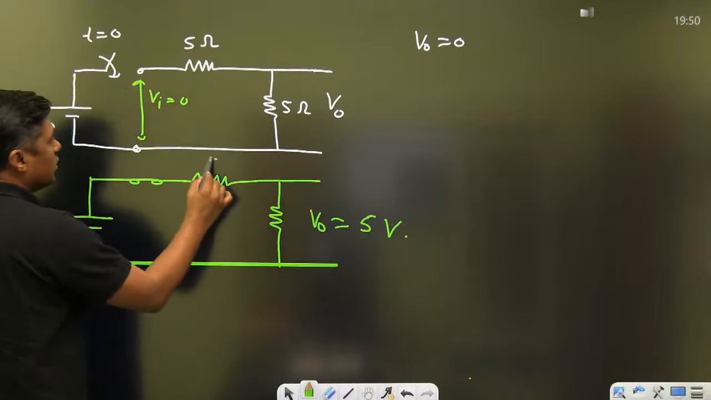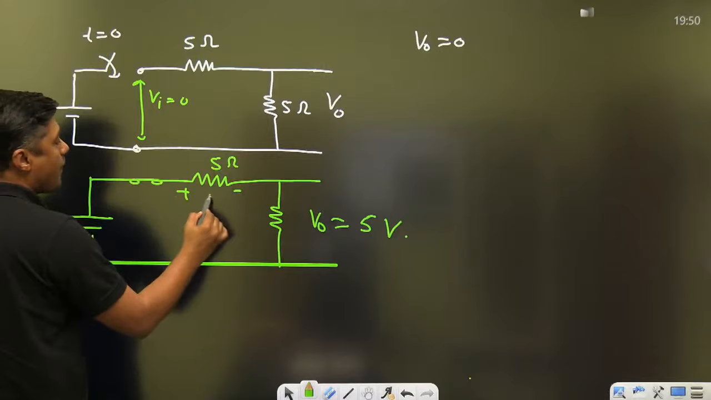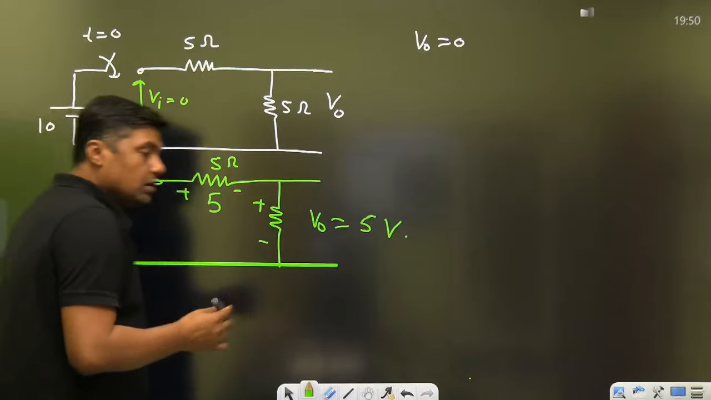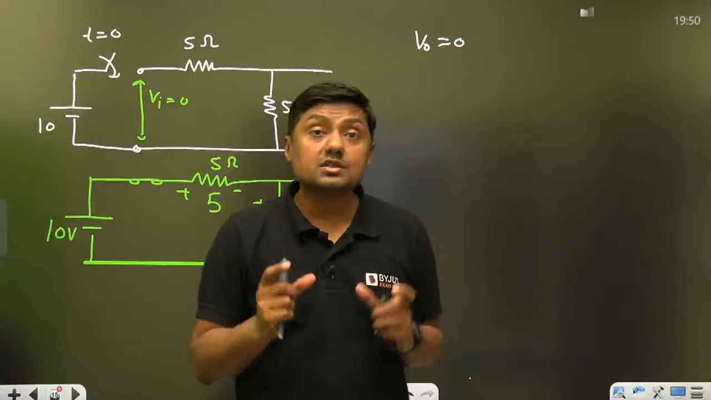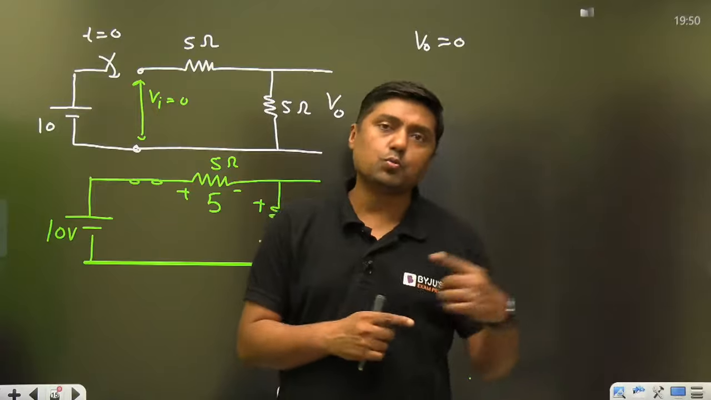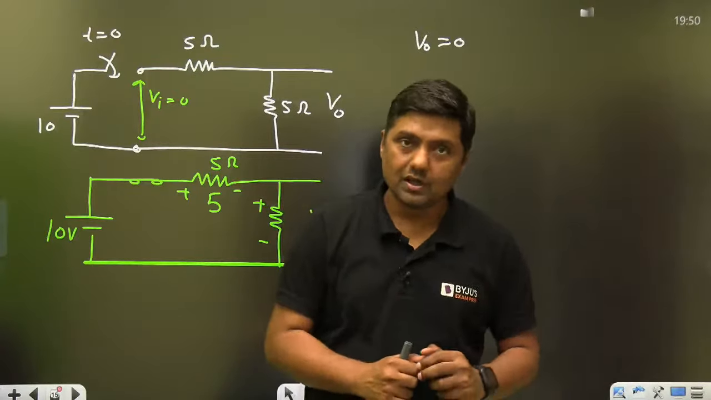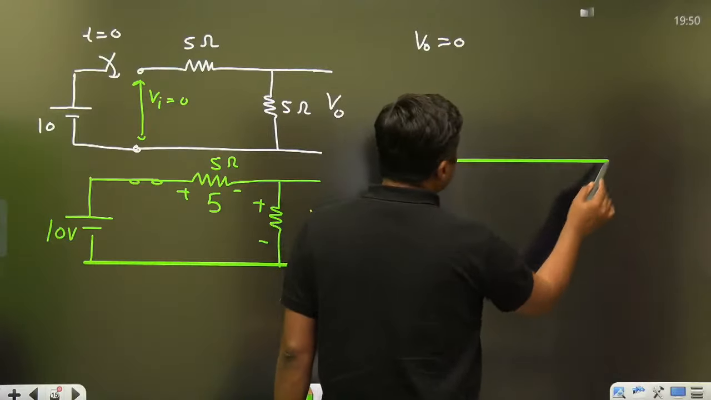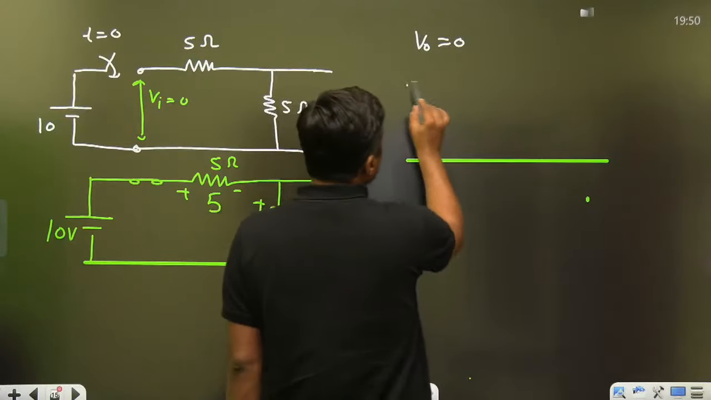And what is the voltage across this resistor? Again 5 volt. This is 5 volt, this is 5 volt. Why? Because a resistor allows sudden change of what? Voltage. So suddenly the output voltage will switch to 5 volt. But if in place of this we connect a capacitor,